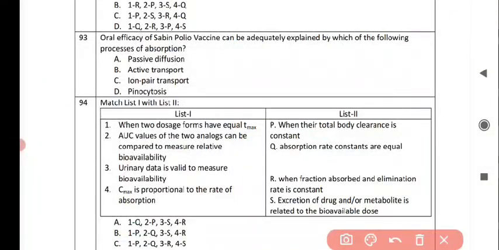Next question is, oral efficacy of polio vaccine can be adequately explained by which of the following processes of absorption? And the correct answer is option D, pinocytosis.